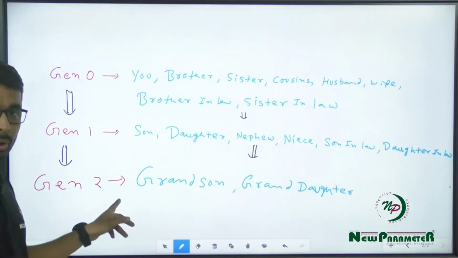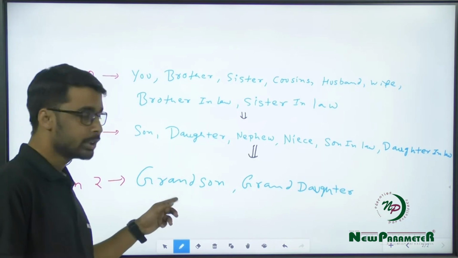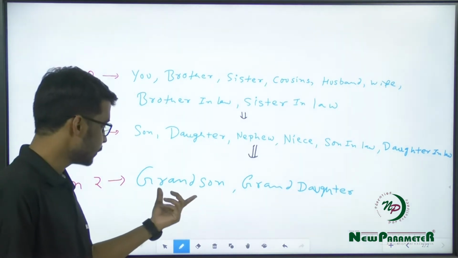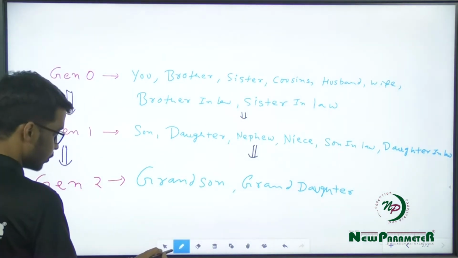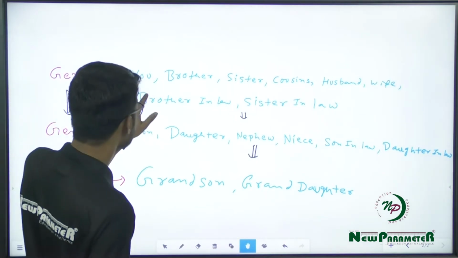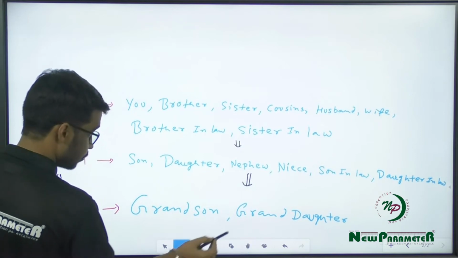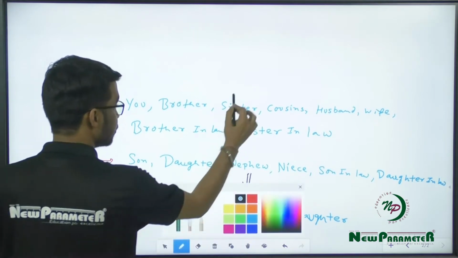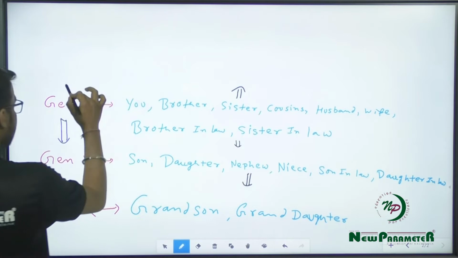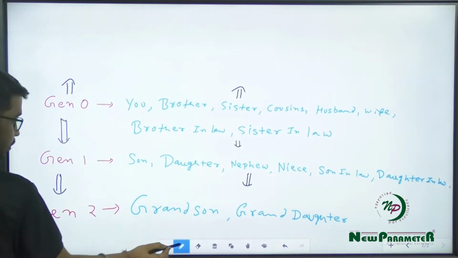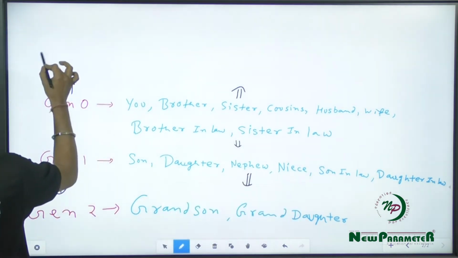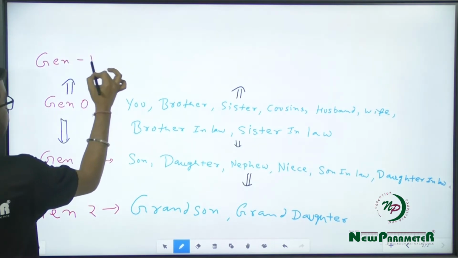Right? So after your generation, two generations below your generation, you will be having grandson and granddaughter as blood relatives. Now let's move to one generation previous to your generation and we will be calling it generation -1.